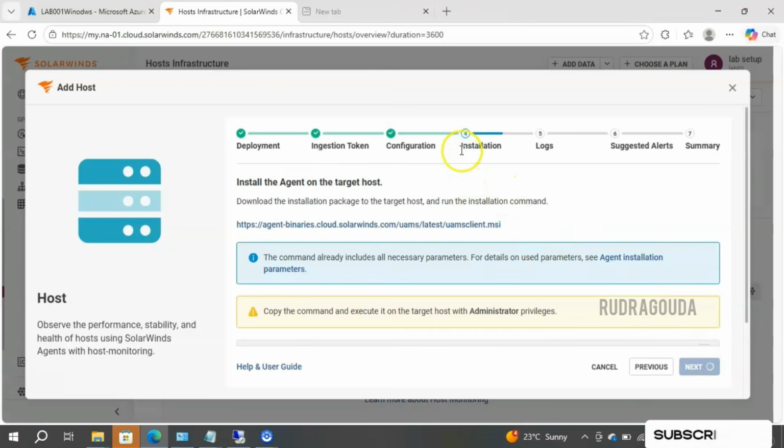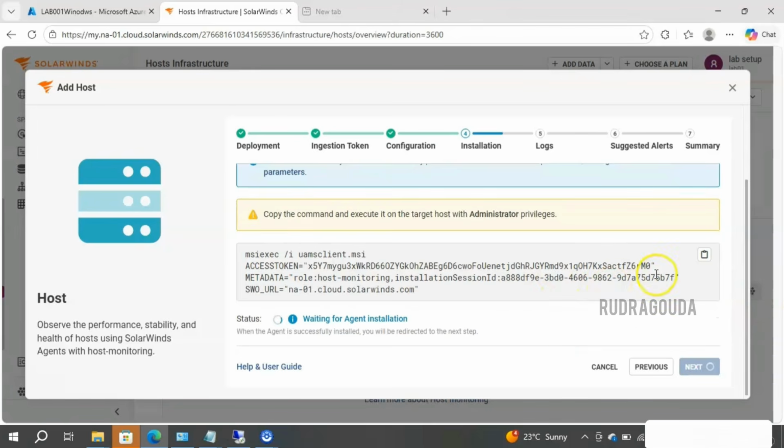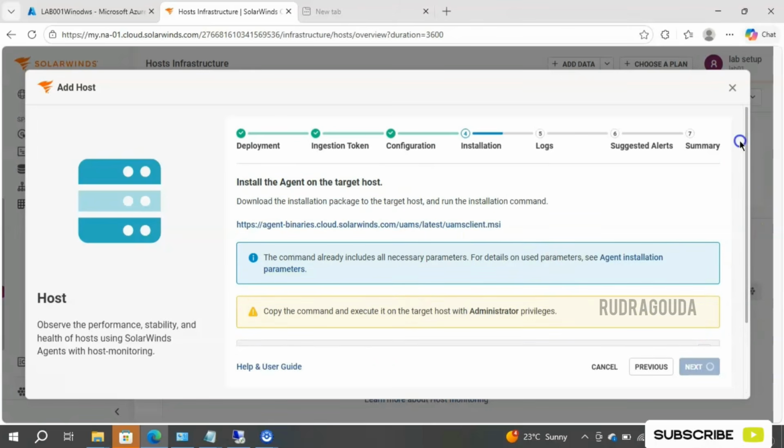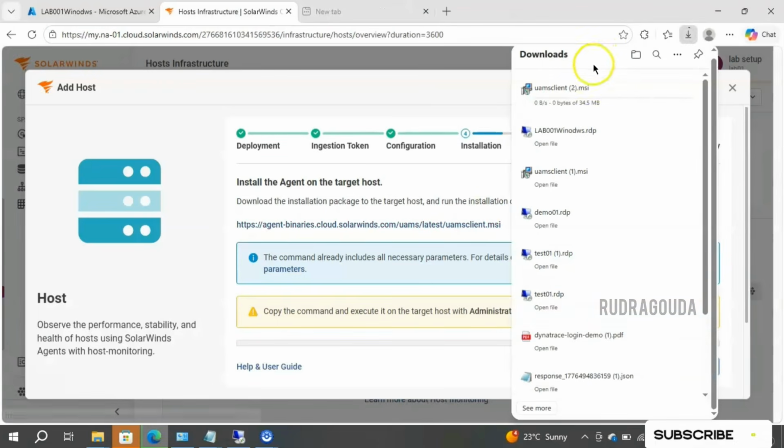And now we are in the installation section. Here we need to download this .msi file and run it by using the command they have given here. So what is our first step? We need to download the MSI file. Let me click on that. Okay, as soon as I click on this, you can see, right, it started downloading that particular file here.